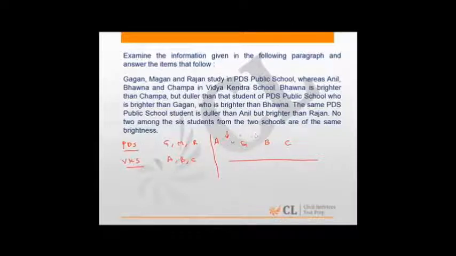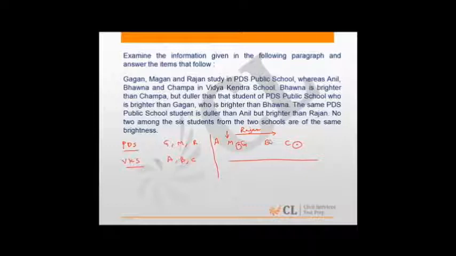So Rajan must come here. So the other person has to be Magan. Which implies Rajan can be anywhere from the third position till the sixth position. So we don't know the position of Rajan, but we know the position of the first.